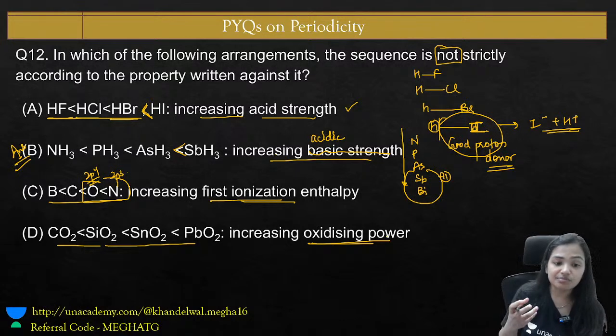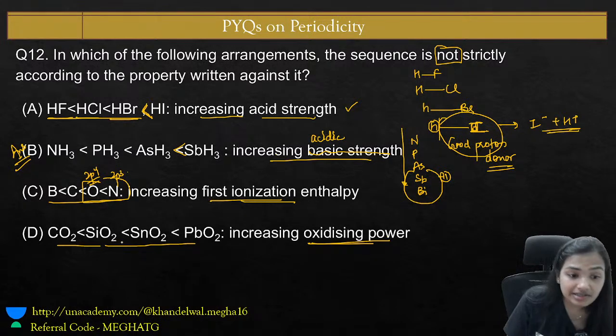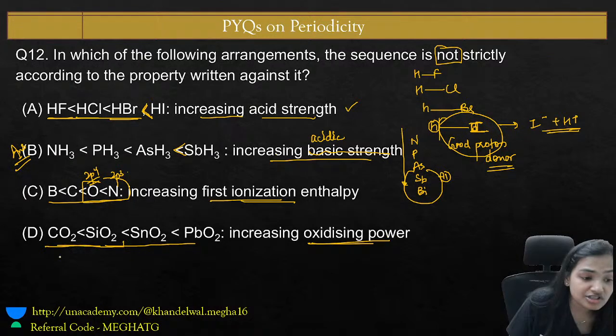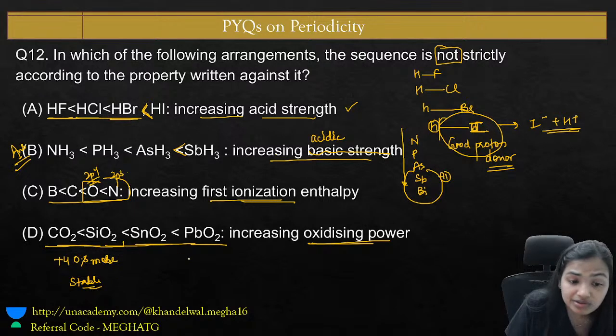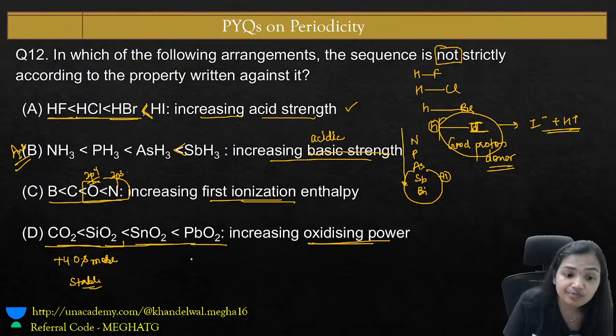Let me tell you the reason behind it. For carbon and silicon, the +4 oxidation state is more stable. But in the case of SnO2 and PbO2, the lower oxidation state is stable because of the inert pair effect.